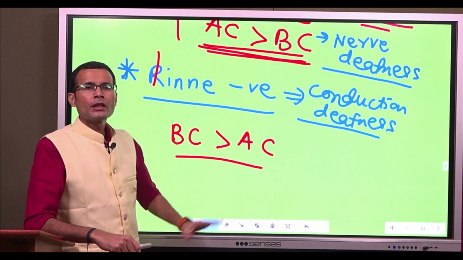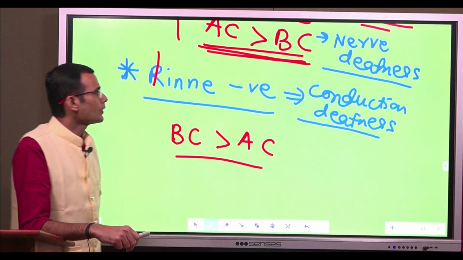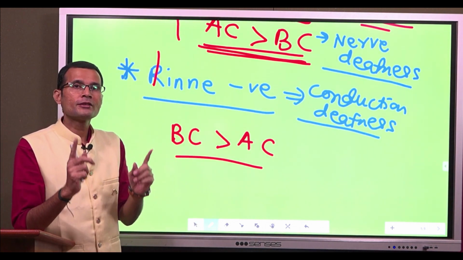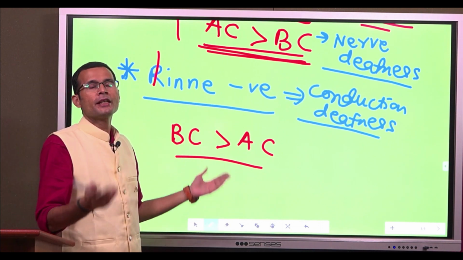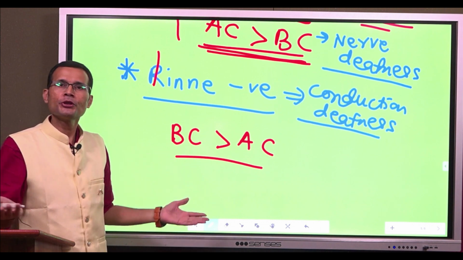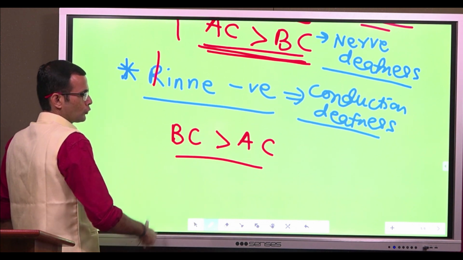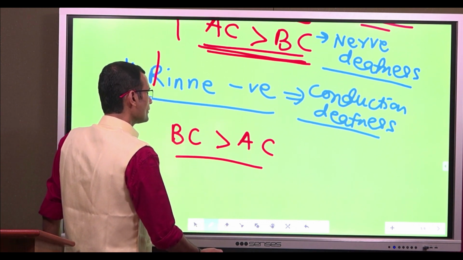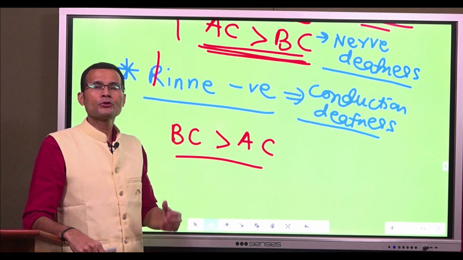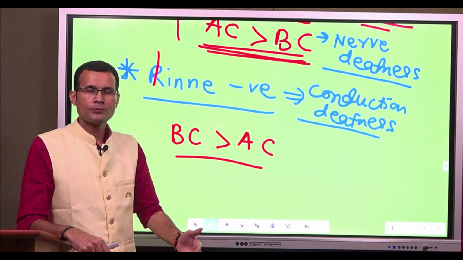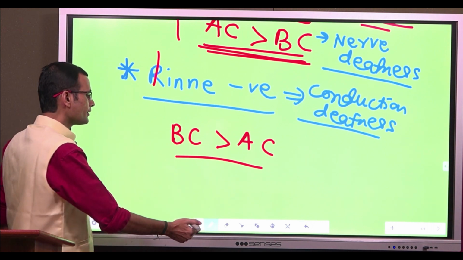Now, the second test. Well, we are going to perform this test on both ears. Needless to say, any subject has two ears, so we are going to check two ears. After performing it on both sides, we move on to the next test, which will provide the confirmation. It can be a confirmatory test, and that's the Weber's test.